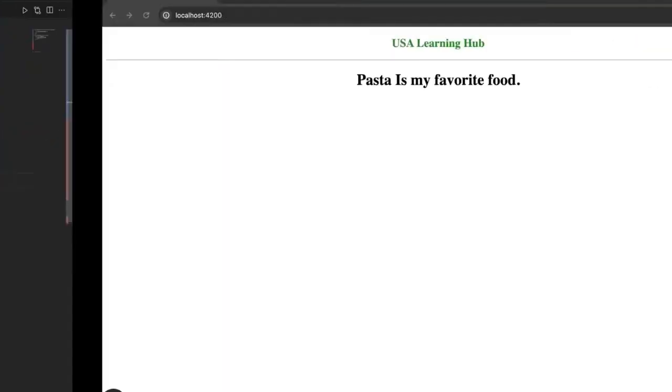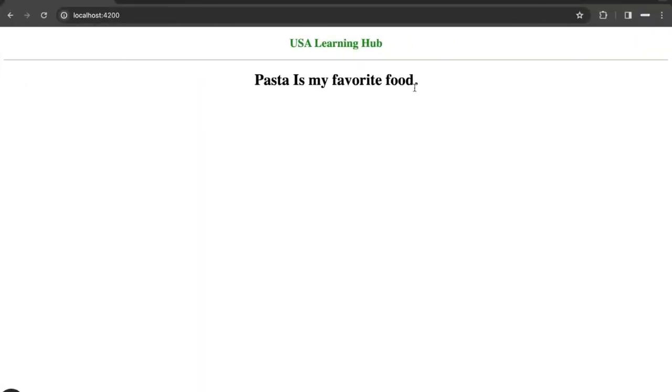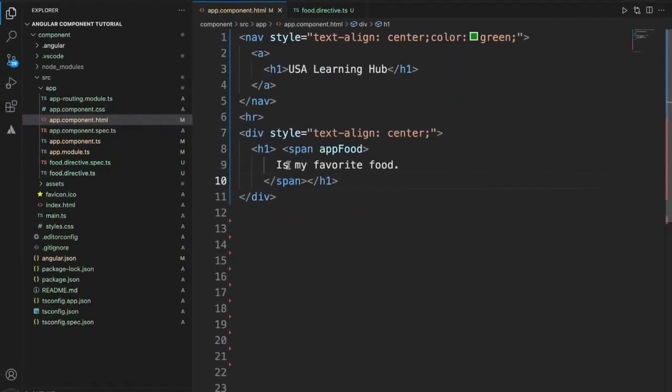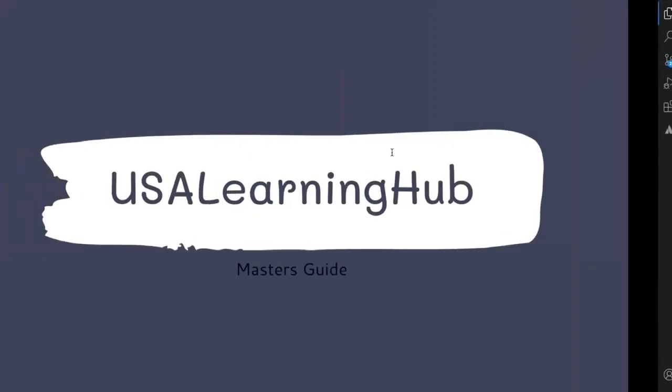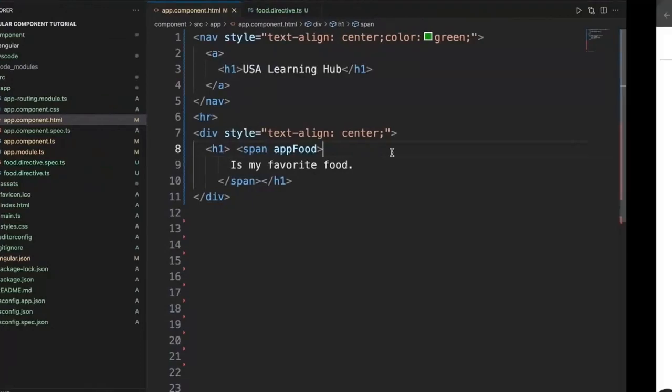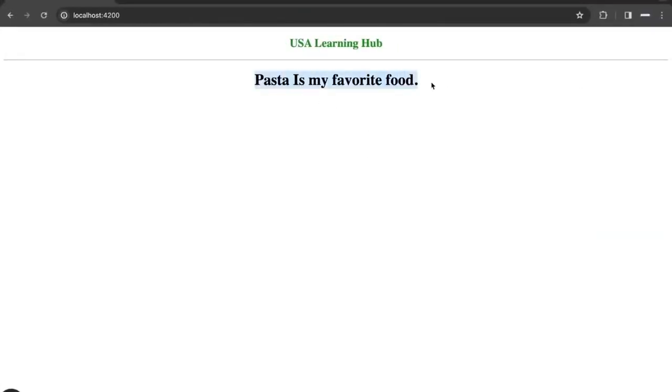Now if you see, pasta is my favorite food, but pasta came from this particular directive. Within the directive we are getting hold of the span tag, and we are getting a plain text content and appending it as a child to this particular span tag. Because of that, the pasta value came here, in fact in front of is my favorite food.